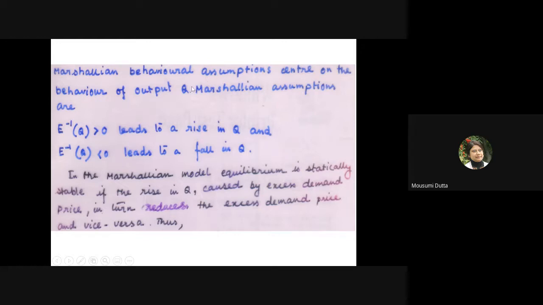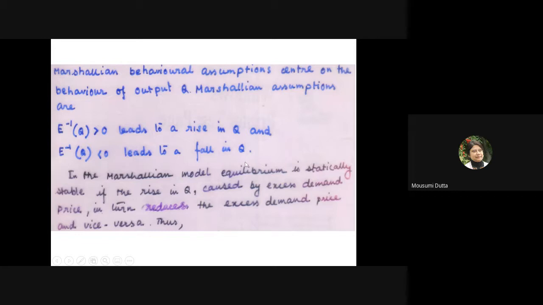Marshallian behavioral assumptions center on the behavior of output Q, whereas Walras considered the other endogenous variable P. Marshall is considering the endogenous variable Q. Marshallian assumptions are: E inverse Q positive, that means if there is a positive excess demand price, there will be a rise in Q. Alternatively, if excess demand price is negative, that is the supply price is greater than the demand price, there will be a reduction in Q.